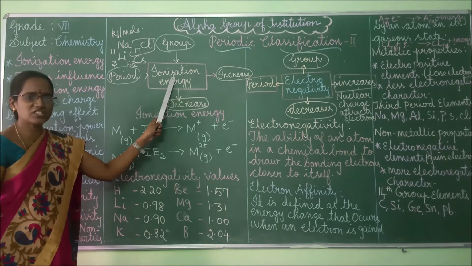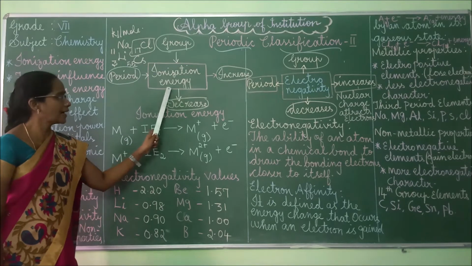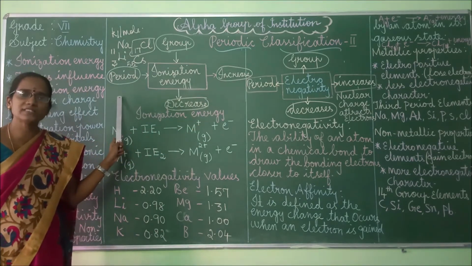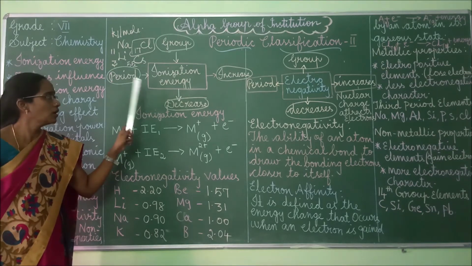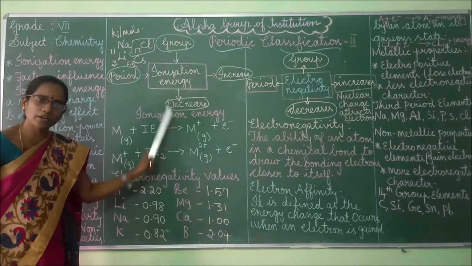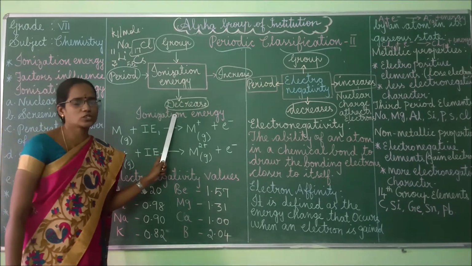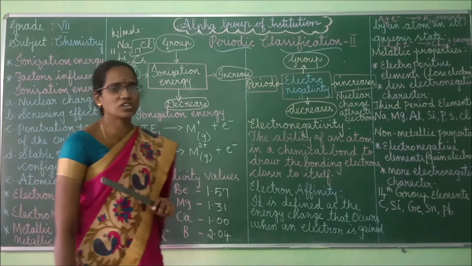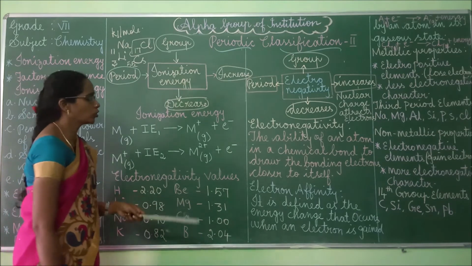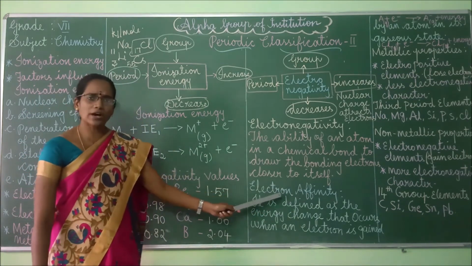This is the ionization energy from left to right across the period. The ionization energy increases because more energy is required to remove an electron. But at the same time, ionization energy decreases from top to bottom down a group. This is because less energy is required to remove an electron. Understood, children? Right? Shall we move to the next one? Good. Next we can move to electron affinity. So what does electron affinity mean?